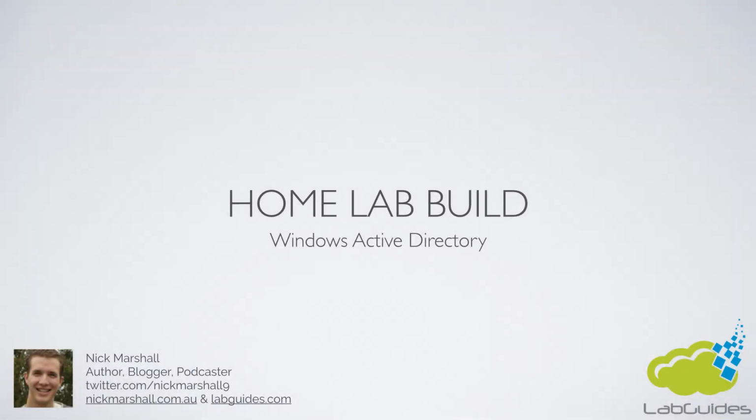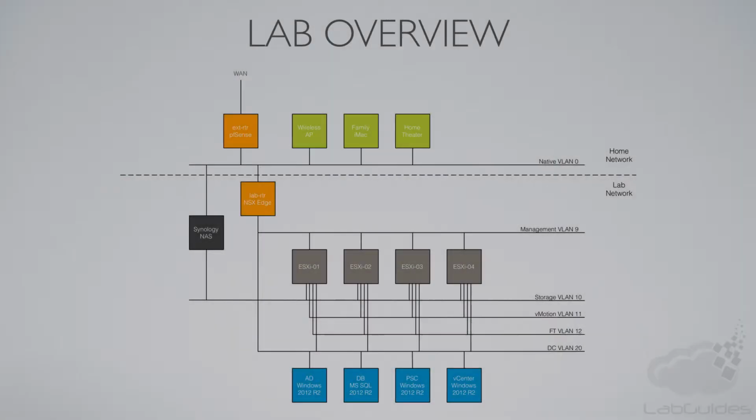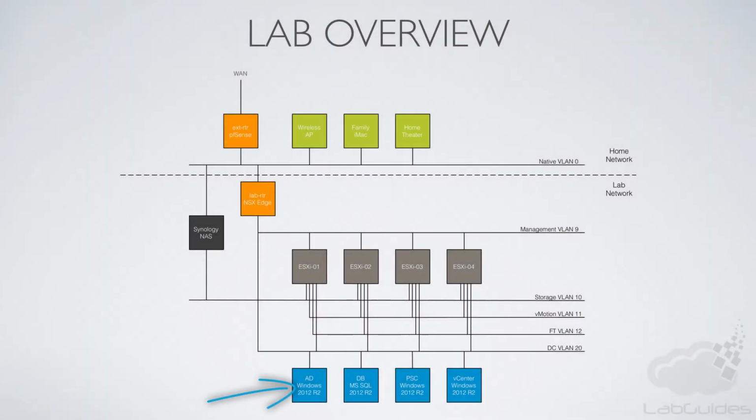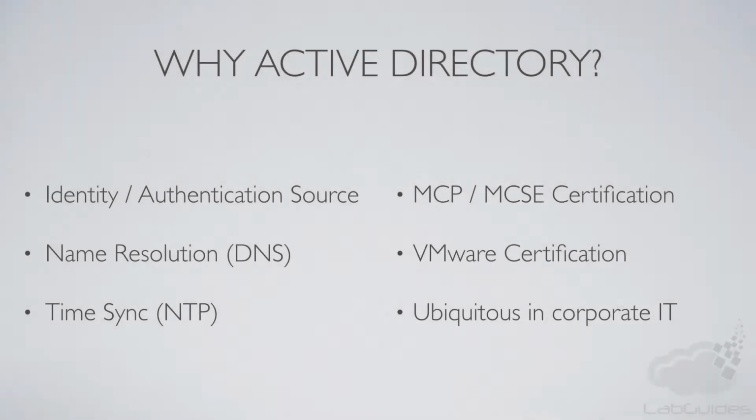Today we're going to build a Windows Active Directory server. If you're following along in the series, this is the server we're going to build right here, a Windows 2012 R2 AD box. So why would you actually want an Active Directory server? Well, you might want an identity source, you definitely want name resolution and time sync. You might be studying for your MCP or MCSE, or maybe a VMware certification, and it's fairly ubiquitous within corporate